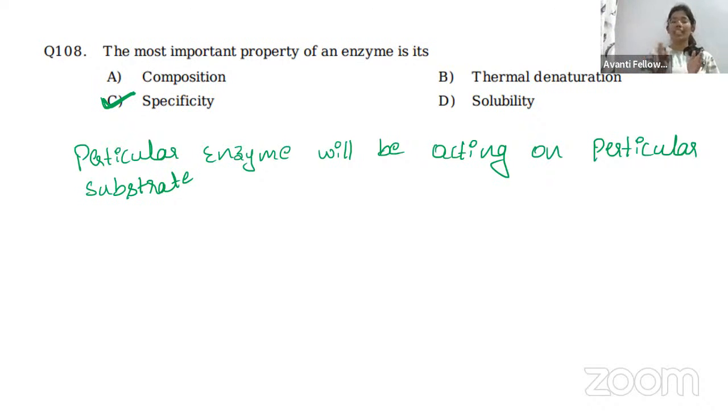If we have an enzyme B, it is not going to work on substrate A. It will be working on substrate B. So specificity of the enzyme is considered the most important property. Clear?